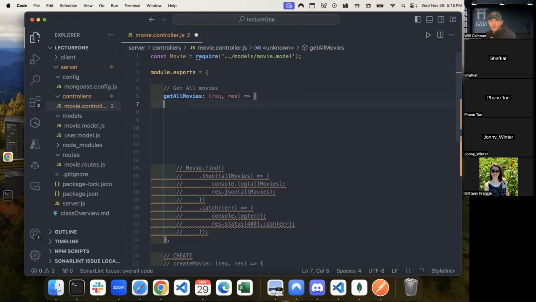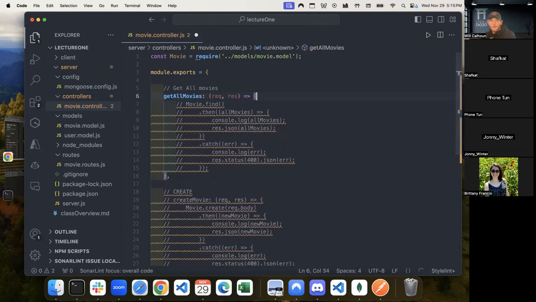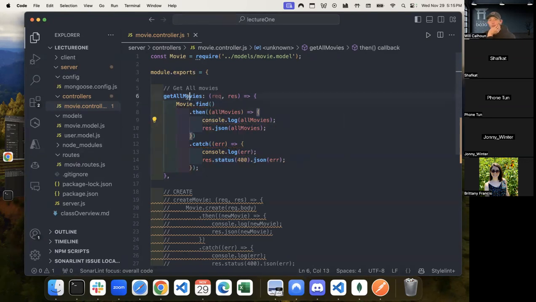So let's go ahead. And we have a couple different things. We already have the code here. And let's walk through this. Cool. Now, what this is doing is this get all movies is my function name, right? This is what I can refer to whenever I'm actually calling this within my route. Now, we remember that when we are making a request to a route, we have two things, right? We have our request and our response, right?